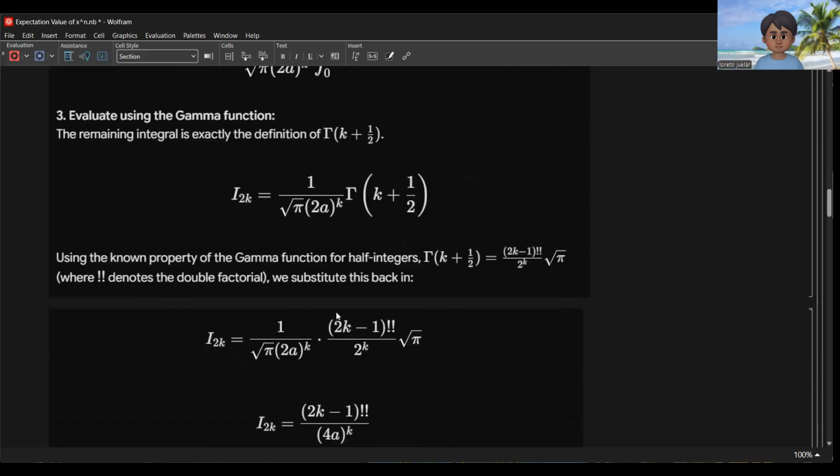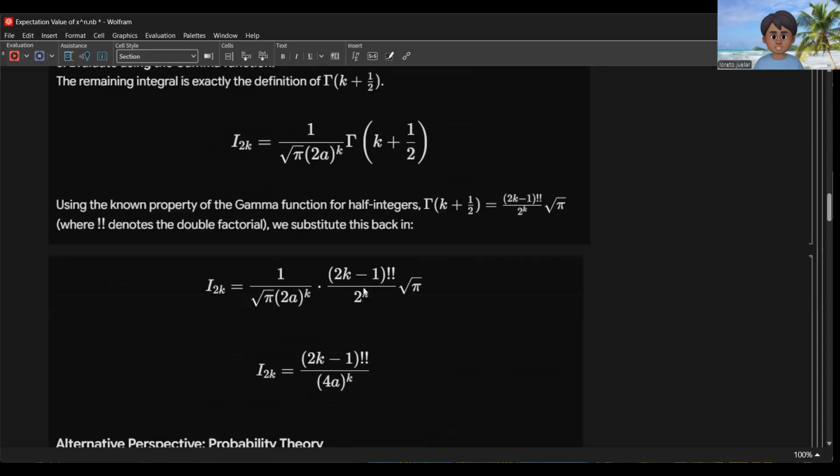Using the known property of the gamma function for half integers, the gamma of k plus 1/2 is equal to 2k minus 1 double factorial over 2 to the k times the square root of pi, where double factorial denotes the double factorial.